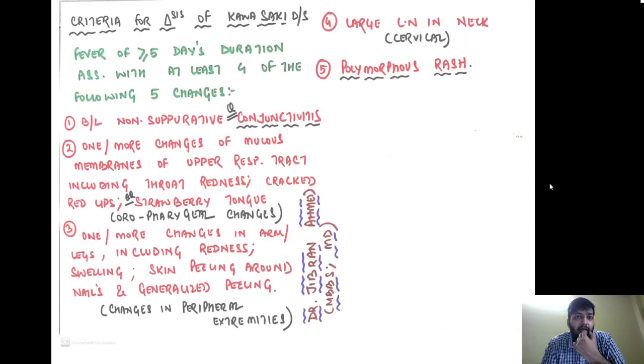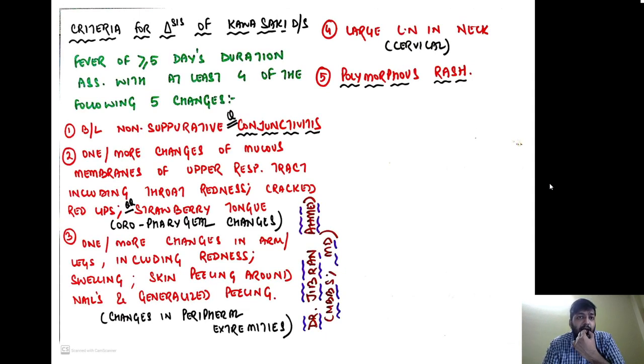Now there is a certain set of criteria for the diagnosis of Kawasaki disease. This is actually more a part of pediatrics, but I'm also discussing it over here because lots of questions get asked from this. So how do you diagnose Kawasaki disease? Fever should be there, of more than 5 days duration, and that should be associated with at least 4 out of the following 5 changes.